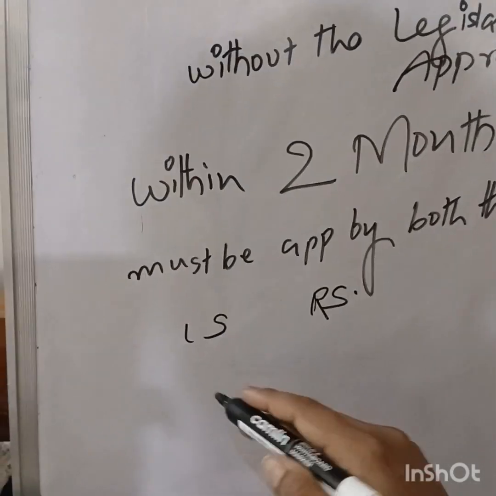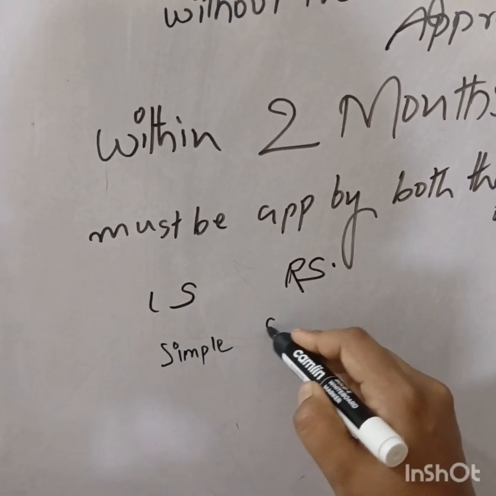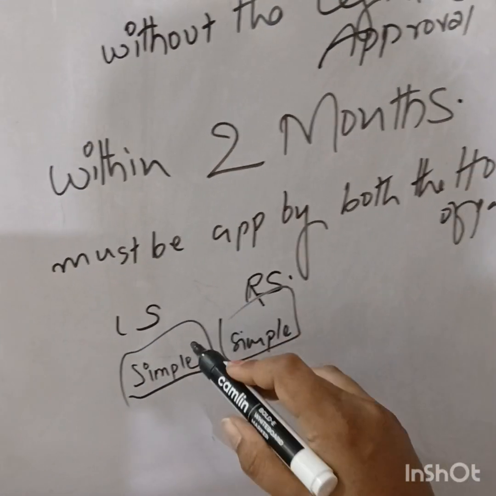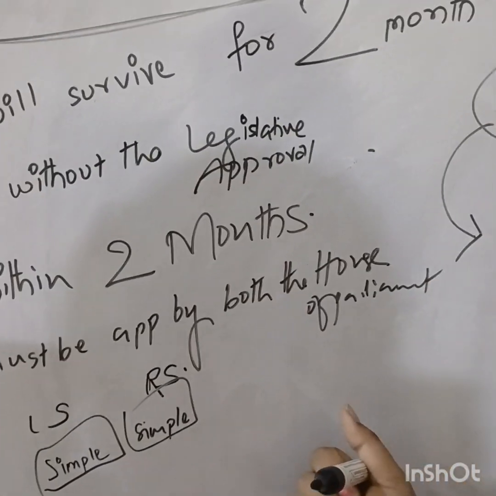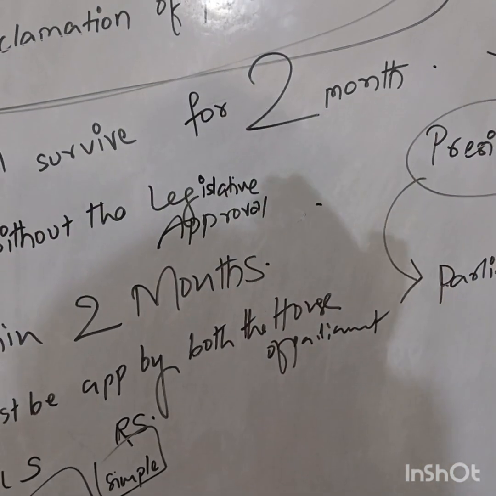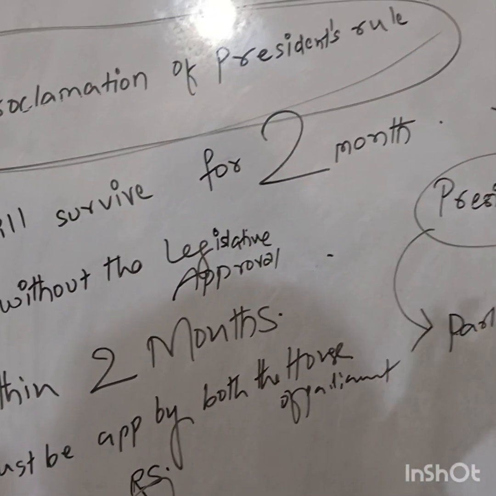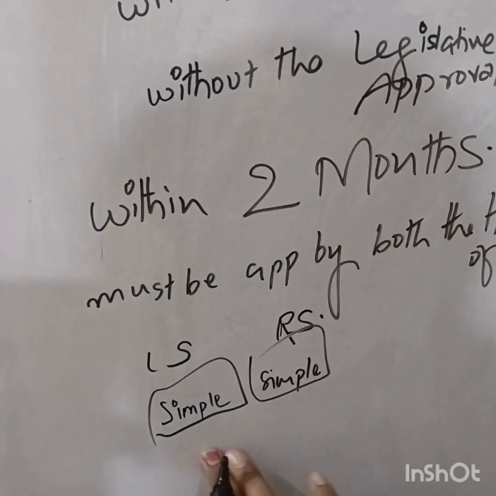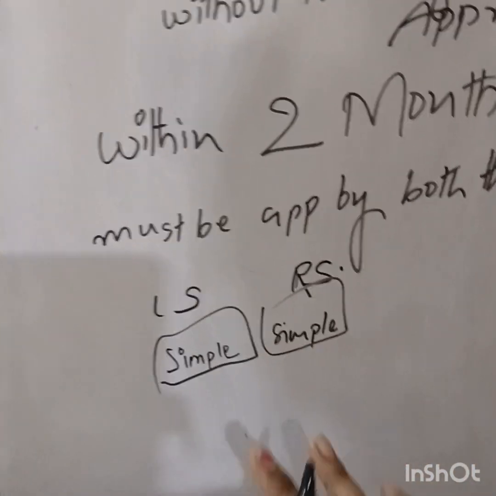This is president's rule, so it needs just a simple majority, unlike the majority needed for the proclamation of national emergency under article 352. There it requires a special majority. But here it requires just a simple majority.